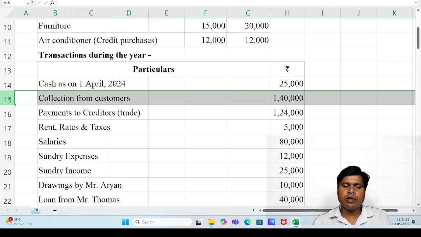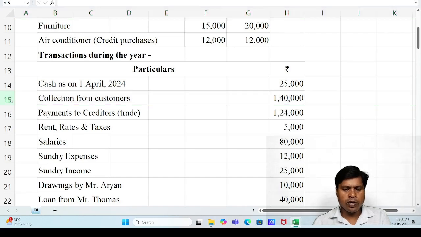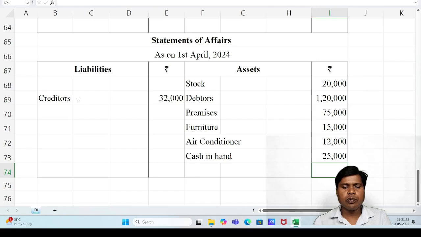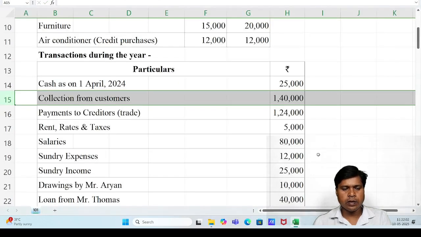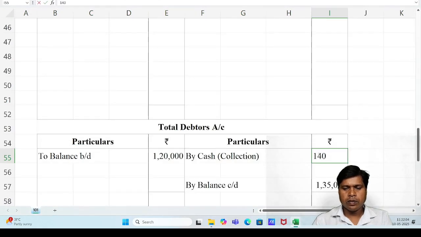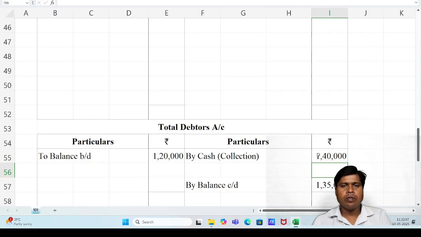Transaction collection from customer, journal entry: cash account debit to debtors. So according to the journal entry, we have to complete the ledger posting, which is also called collection against credit sales during the year, 1,40,000.